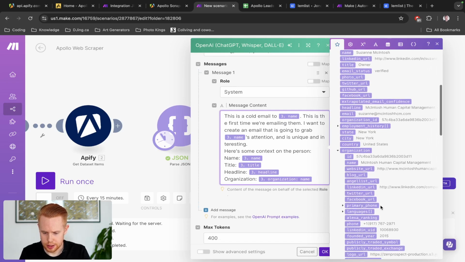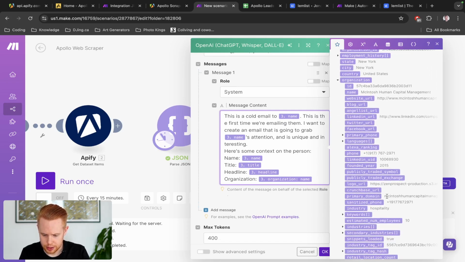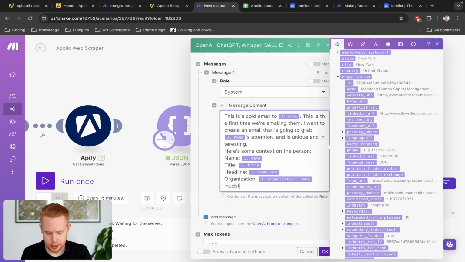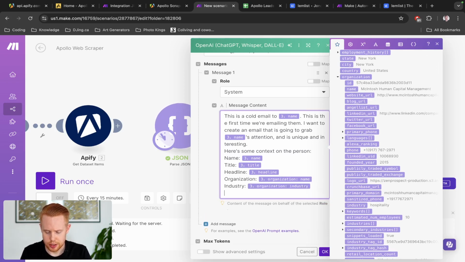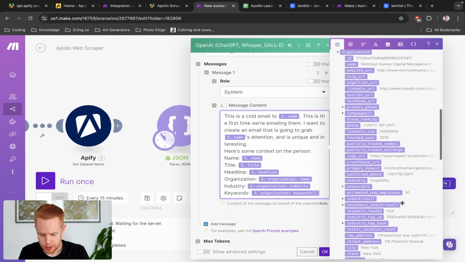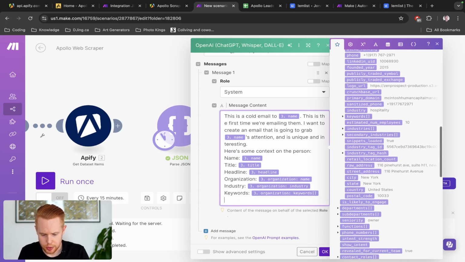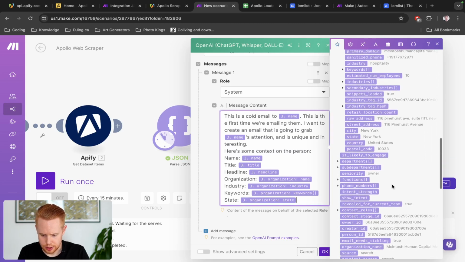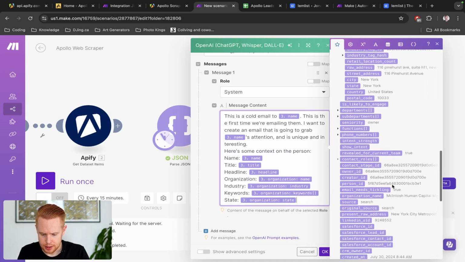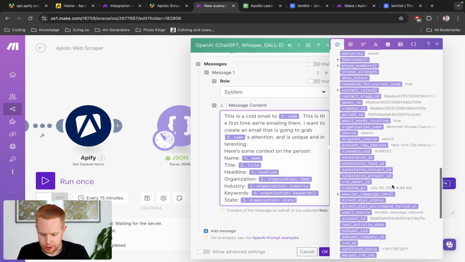And let's see, what else could we provide? Industry, industry equals industry, keywords equals keywords, and that may be it. We could do state equals state. I think that is good for now.